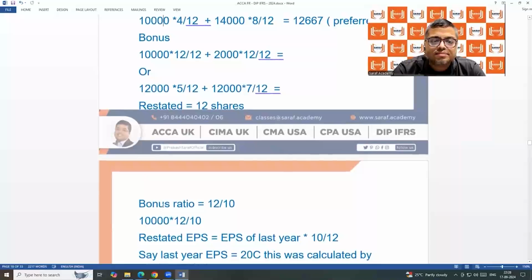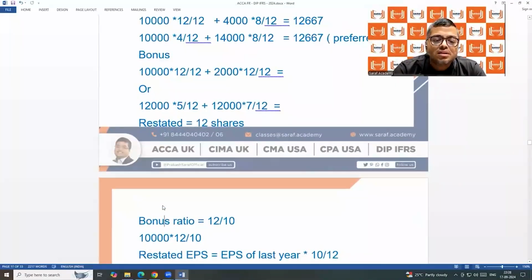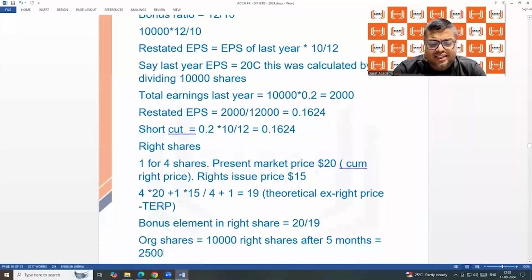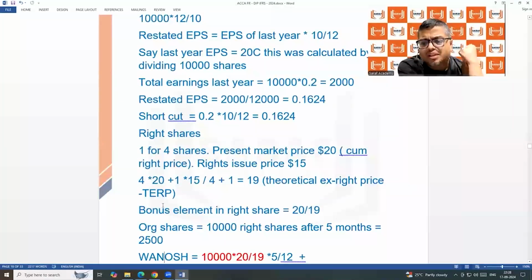Now we are talking about rights issue. What is a rights issue? A rights issue means a company is giving further shares, but not free. They are charging money, but they are not charging the normal market price. They are charging less than the market price. Suppose Reliance is giving a rights issue. The market price is 3,000, but Reliance is giving rights shares at 2,500.